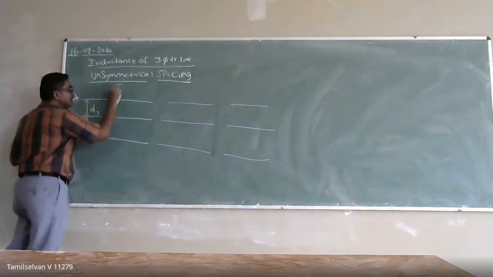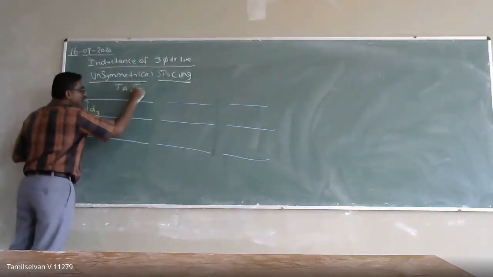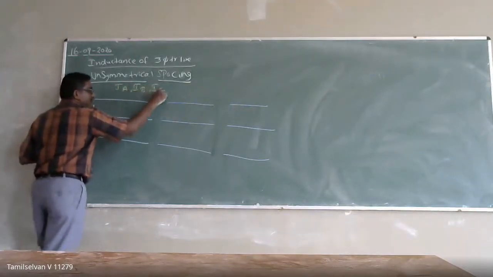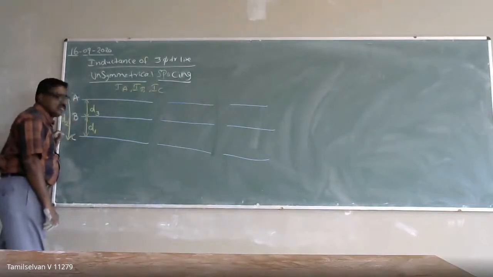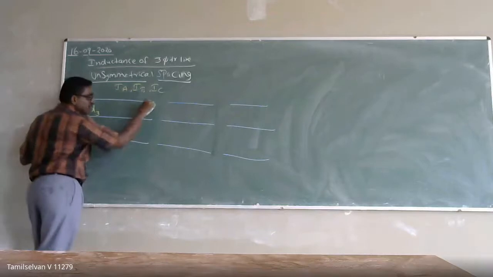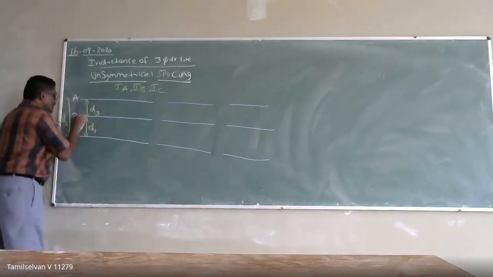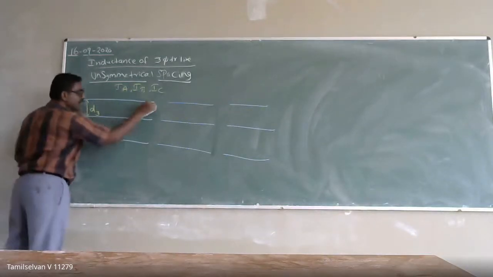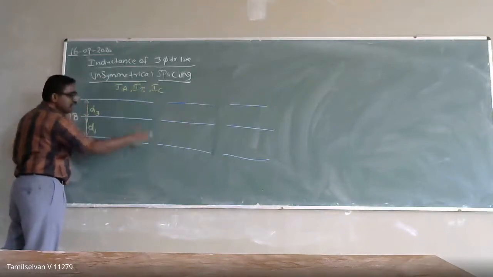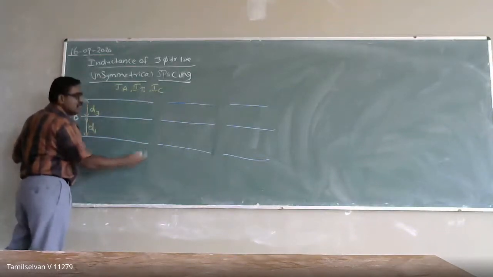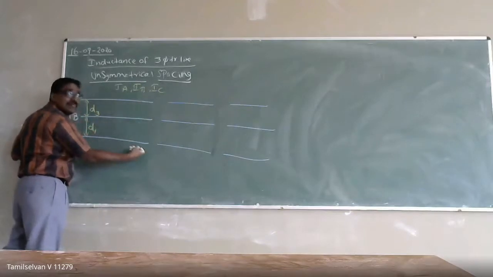If the current flowing in conductors A, B, and C is IA, IB, and IC, then under balanced condition, IA plus IB plus IC will be equal to 0. But if you measure the voltage, here I am setting the sending-end voltage, if I measure the voltage across this one, what will happen? The voltage will not be the same in all the phases. VA, VB, and VC will not be the same.